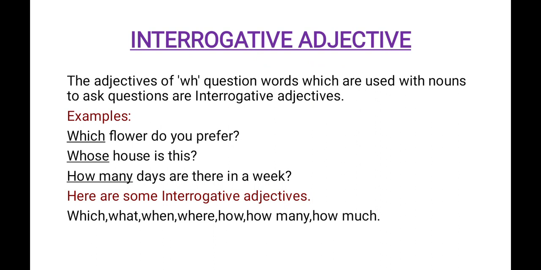Interrogative adjective. We are all familiar with the word interrogative. Interrogative means questions. Here, the adjectives of WH question words which are used with nouns to ask questions are interrogative adjectives. Examples: Which flower do you prefer? Whose house is this? How many days are there in a week? The underlined words here, which, whose, how many, are all examples of interrogative adjectives.